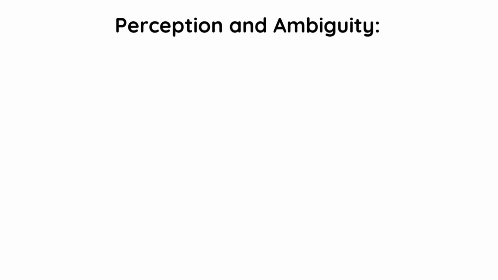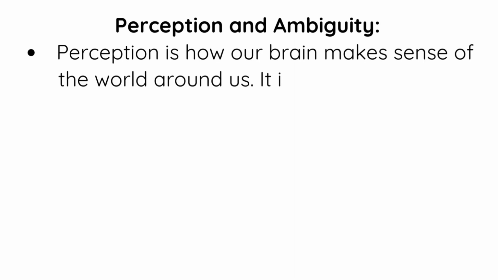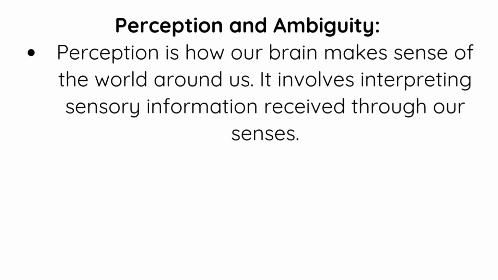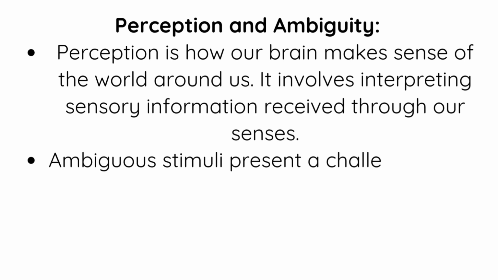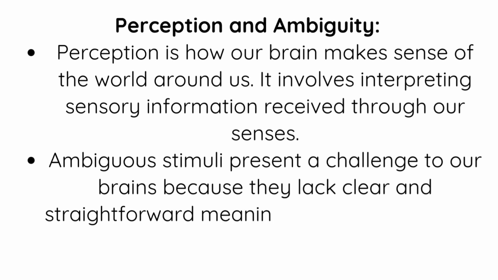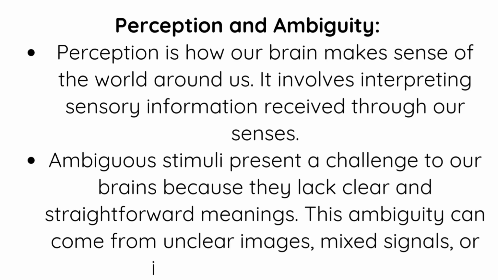Perception and ambiguity. Perception is how our brain makes sense of the world around us. It involves interpreting sensory information received through our senses. Ambiguous stimuli present a challenge to our brains because they lack clear and straightforward meanings. This ambiguity can come from unclear images, mixed signals, or incomplete information.